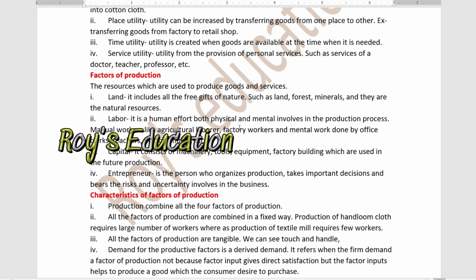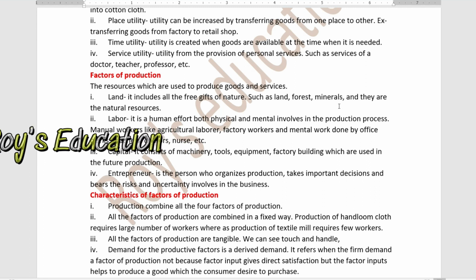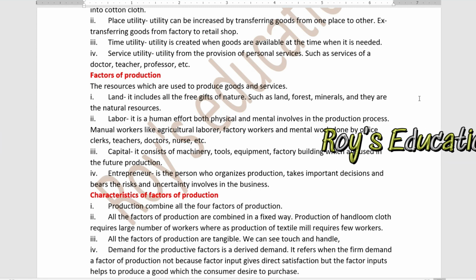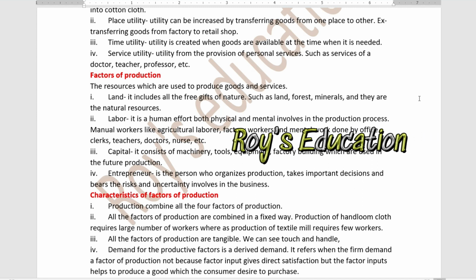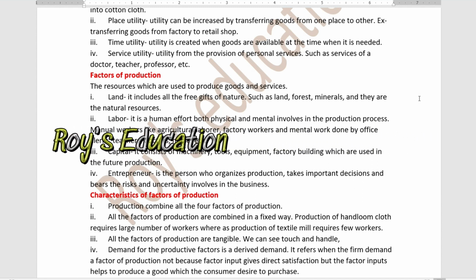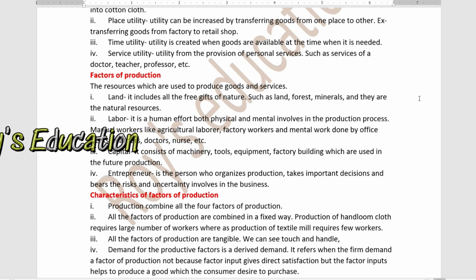First is land. Land includes the free gifts of nature. For example, it includes the forest, the land, the minerals, and in short, all the natural resources. So land means any sort of natural resources, maybe minerals, maybe forest, maybe plain land.